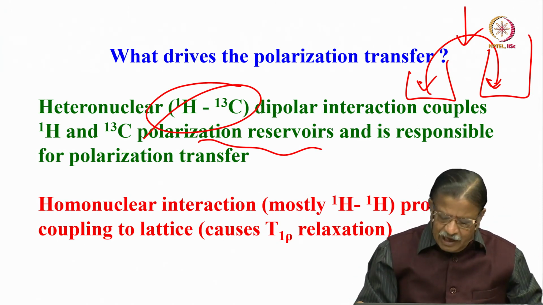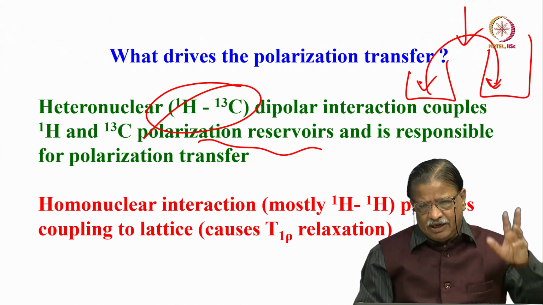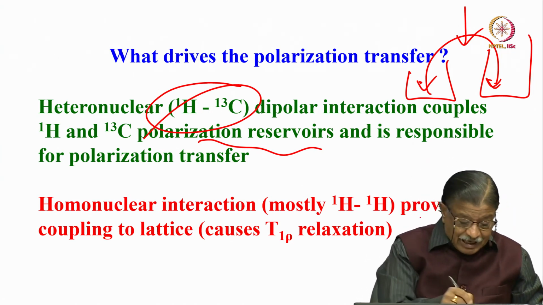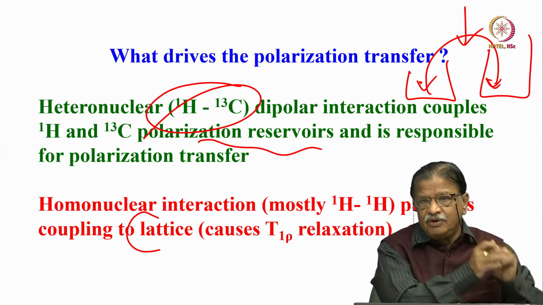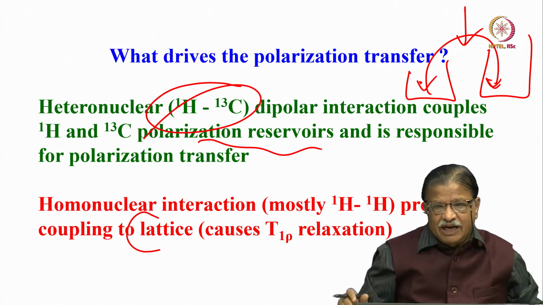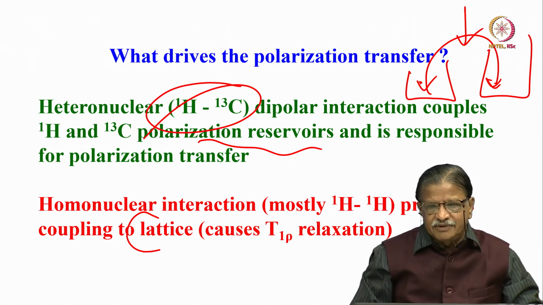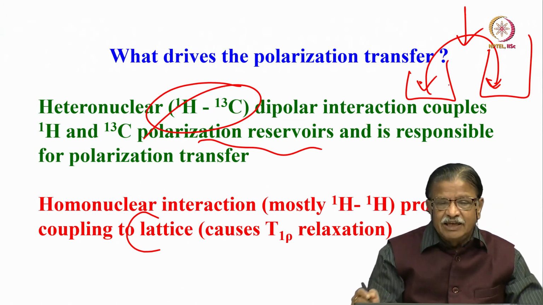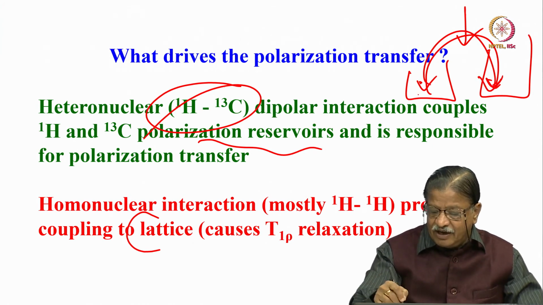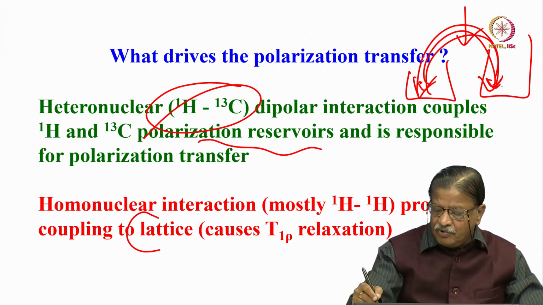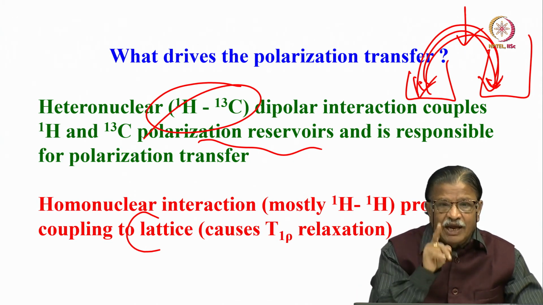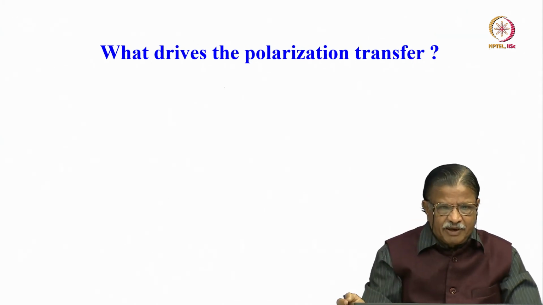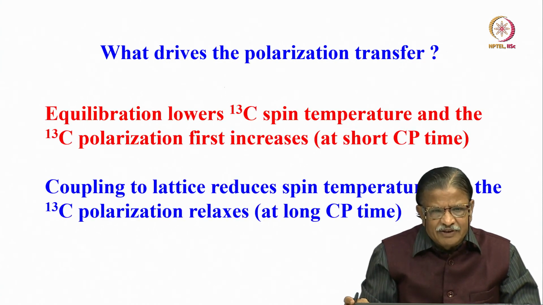And homonuclear coupling is also there, like proton-proton dipolar coupling, that couples with the lattice and causes what is called T1 rho relaxation. I told you the spins also interact with the lattice and give their energy to it. That is T1 rho relaxation. Okay. And this is the transfer of magnetization from the proton bath to the carbon 13 bath by using heteronuclear dipolar coupling, that you should remember. So what drives the polarization transfer?